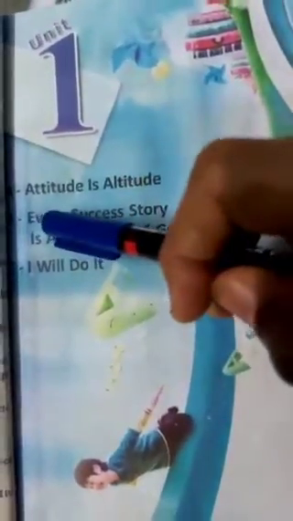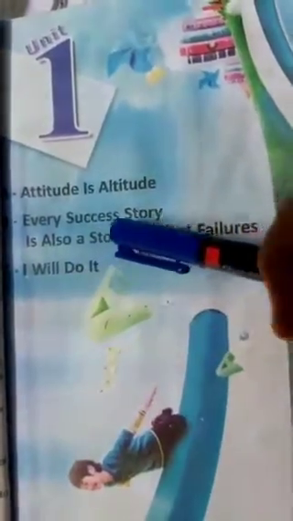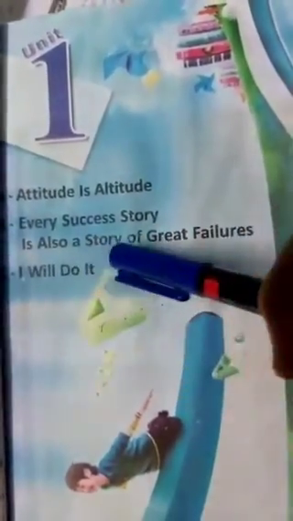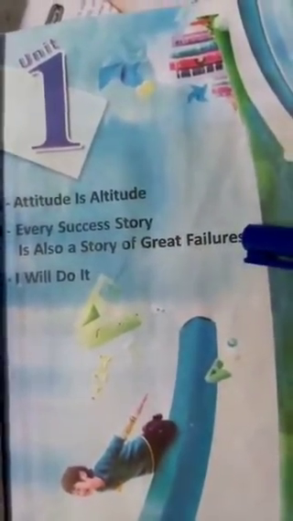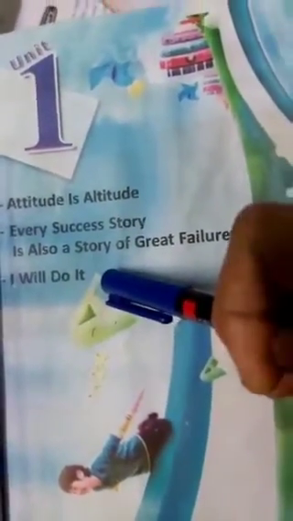A reading, attitude is altitude. B reading, every successful story is also a story of great failures. And third, C reading, I will do it.